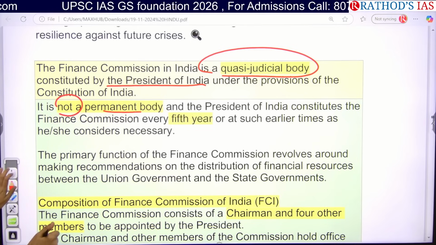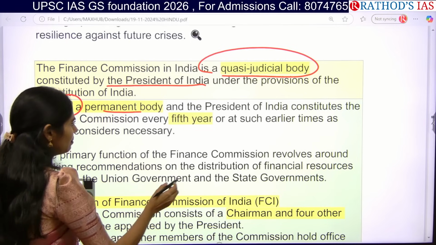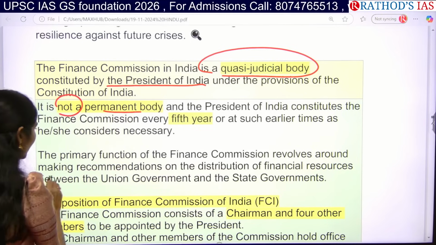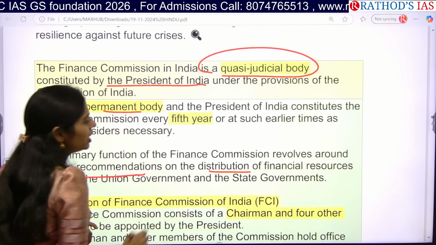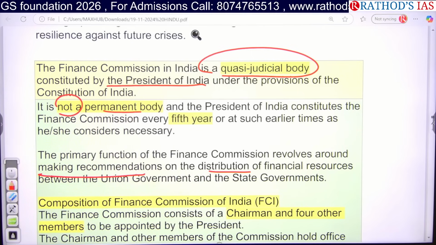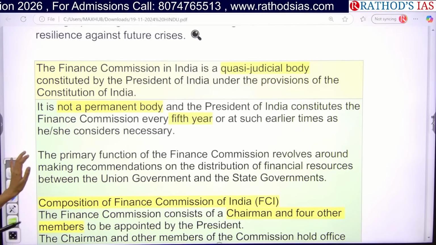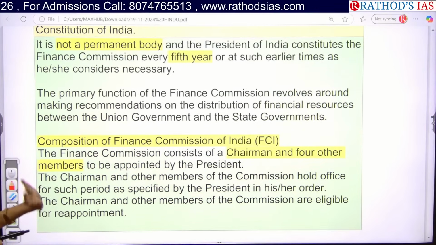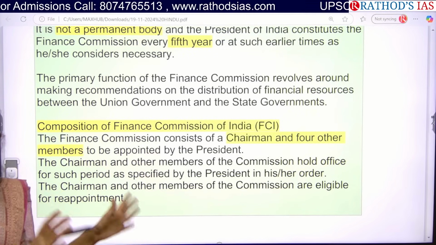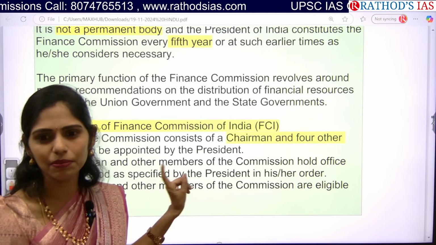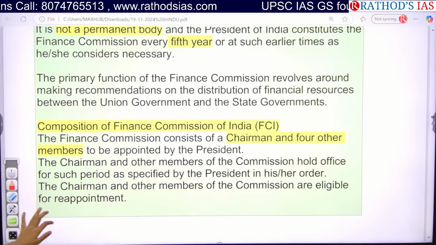Okay, so here the important function of this Finance Commission is regarding making recommendations on distribution of financial resources between union government and state governments. So composition includes chairman and even other 4 members, and all these chairmen and members will be appointed, again, by the President of India. Don't confuse with that.